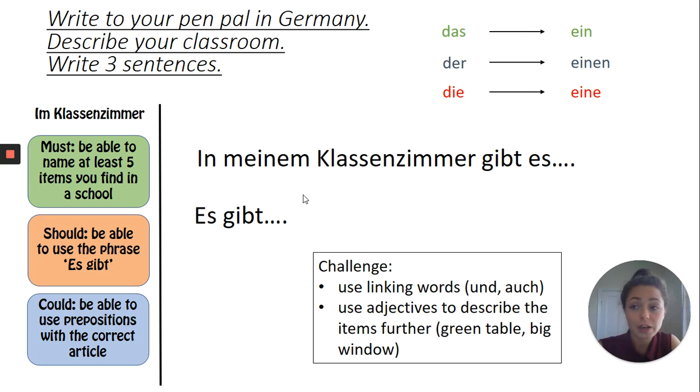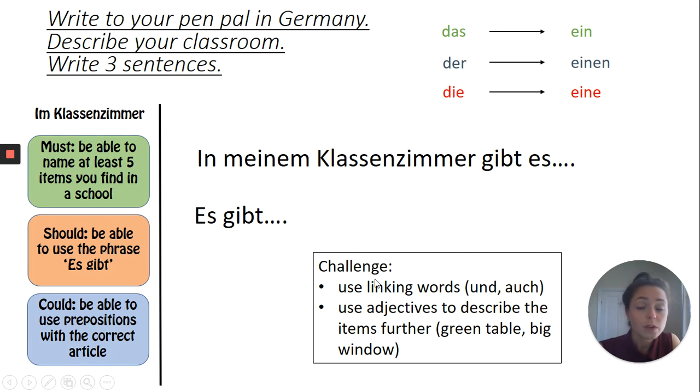So in this activity, I would now like you to write to your pen pal in Germany and describe your classroom, because classrooms in Germany and in England are quite different. Minimum, I would like you to write 3 sentences. You can go as fancy as you want to, so if you don't want to stick to the items of vocab we have just looked at, you can also look some more items up in online dictionaries and use them. They change exactly in the same way. How they change, you've got up here a little reminder, and then I would like you to start with either this or that sentence here. In meinem Klassenzimmer gibt es. In my classroom there is, or es gibt, just there is or there are.